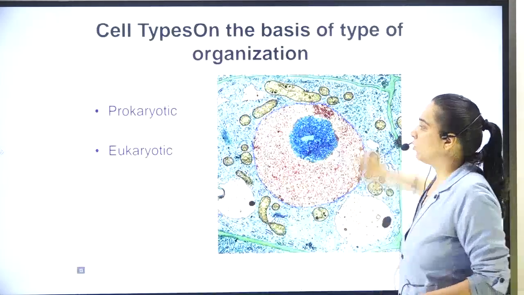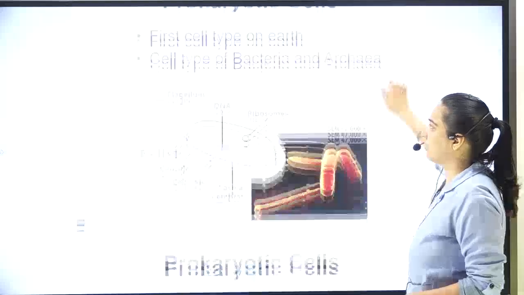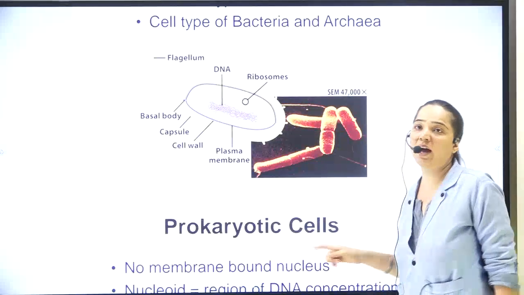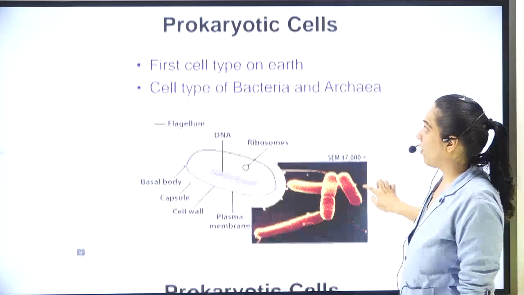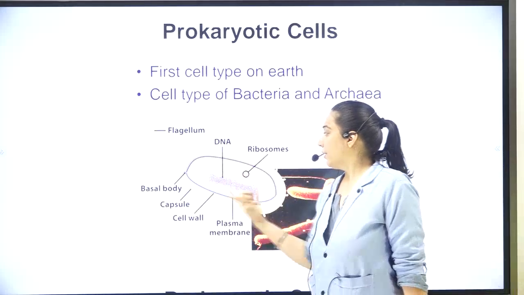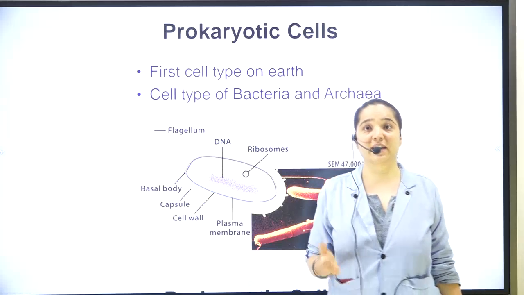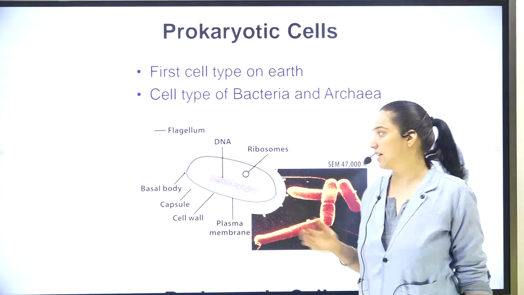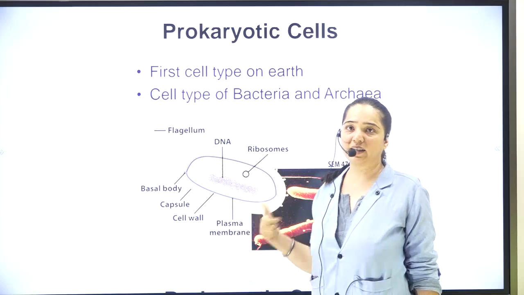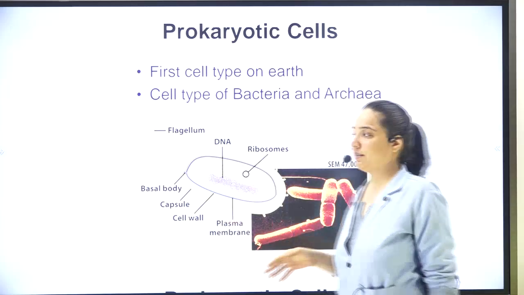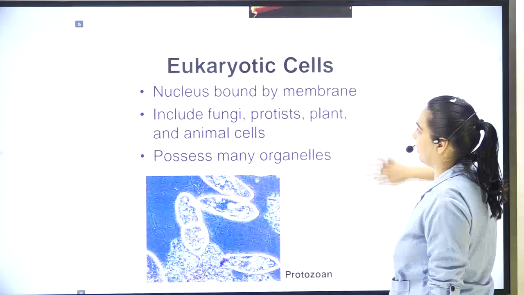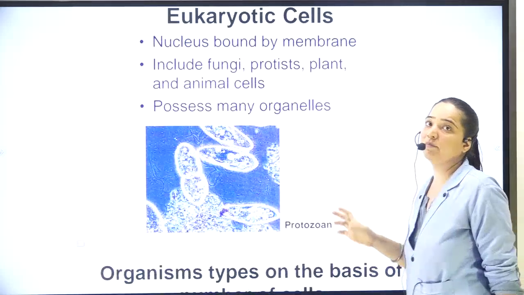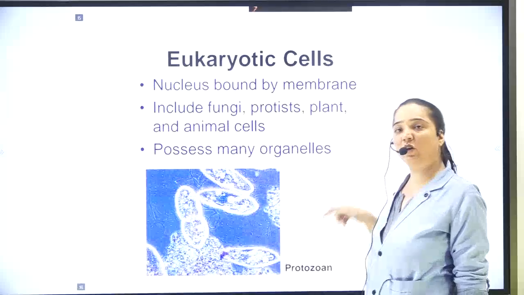How is it divided into two types? One is prokaryotic, another is eukaryotic. In prokaryotic cells, what do you have? The cell does not contain any nucleus or membrane-bound organelles. Instead of these two things, what does it contain? It contains a nucleoid, that is devoid of a nucleus. Then comes eukaryotic. That means in eukaryotic cells, the membrane-bound organelles are present and the nucleus with DNA is also present.